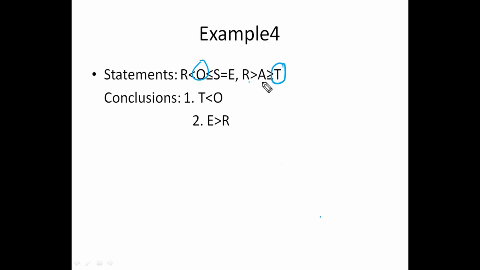T to A it is less than or equal to. A to R less than. And R to O it is less than. Overall result must be less than because same polarity with at least one less than, the result will be less than.